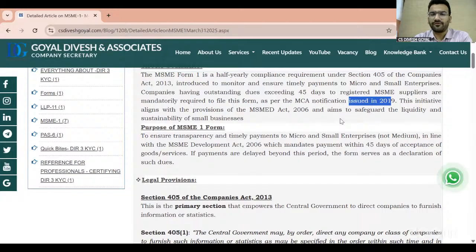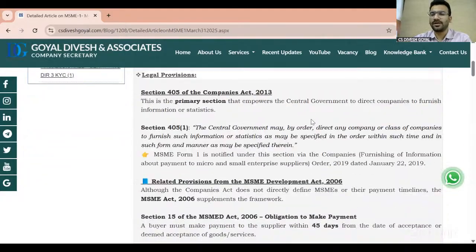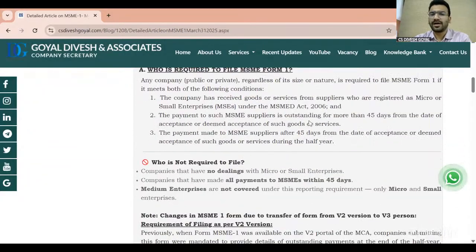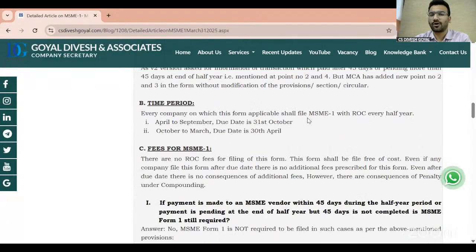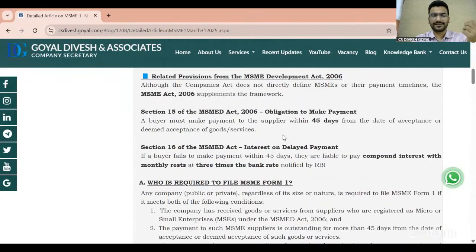So the MSME 1 form was not there before 2019, but now this form has been launched by the ministry in 2019, it is required to be filed by the companies on which it is applicable every half year. For the half year April to September, the due date is 31st October. And for the period October to March, the due date is 30th April. So this is the form under the Companies Act which we have to file every half year. Generally, under the Companies Act, most forms are required to be filed yearly. But MSME 1 and the second one, PAS 6, are the two forms which we have to file half yearly under the Companies Act.